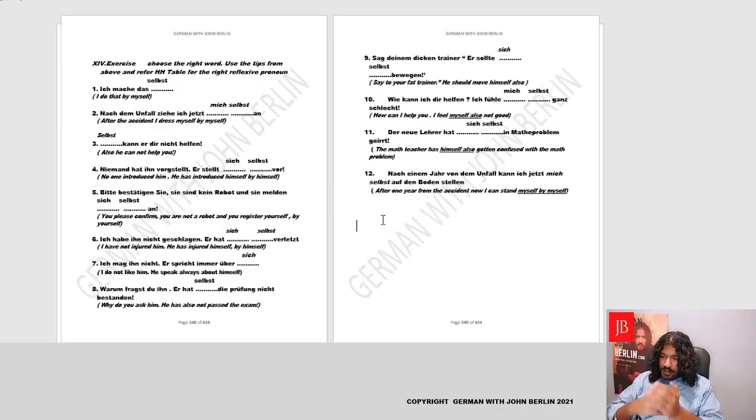So you go ahead and redo the exercise by yourself. That's again an adverb which we use today. So mach dir doch diese Prüfung selbst. That means by yourself. And then you could again cross-check it with the answers in the answer book. I'm sure you'll get the meaning.